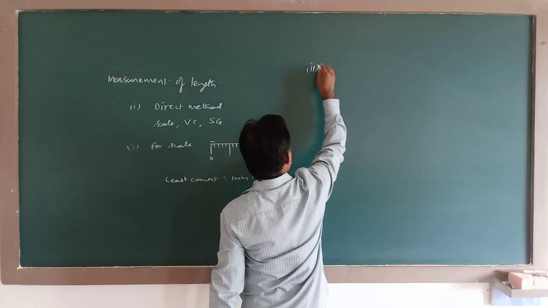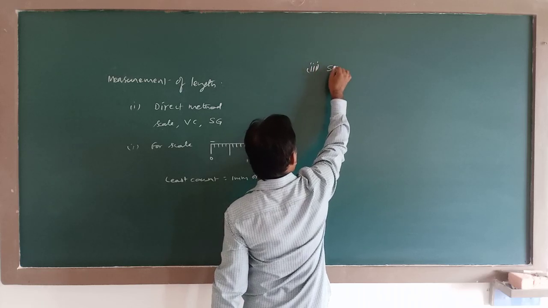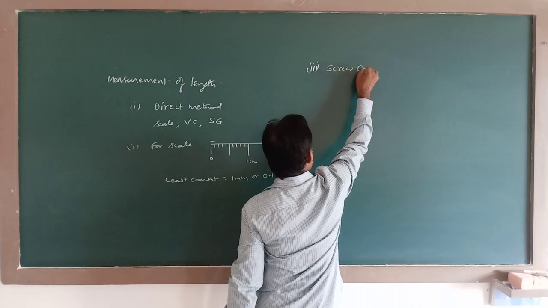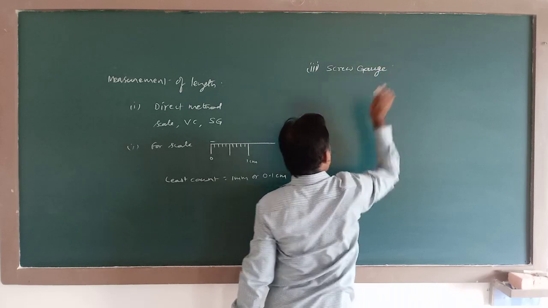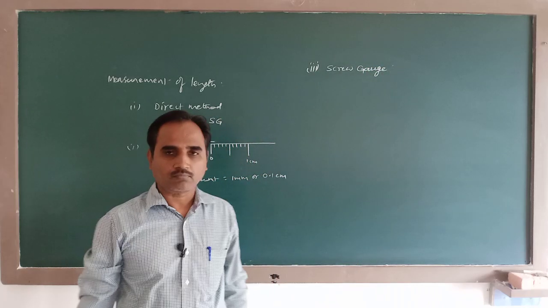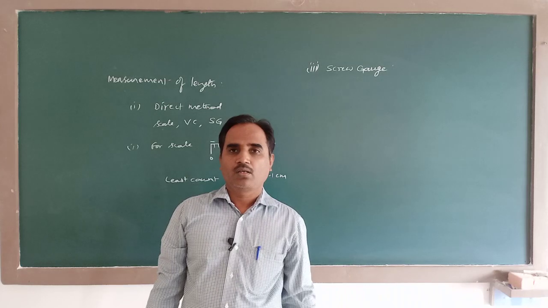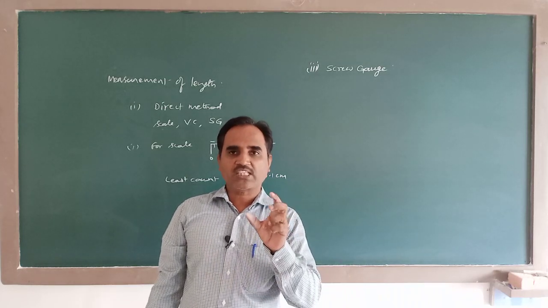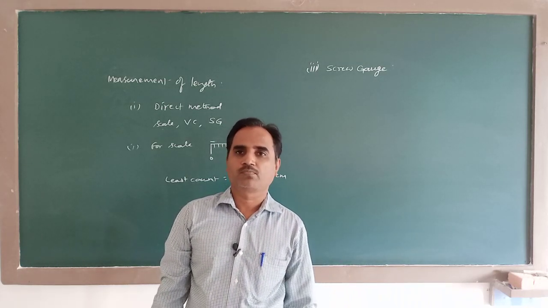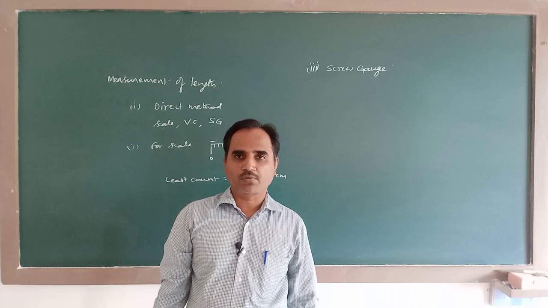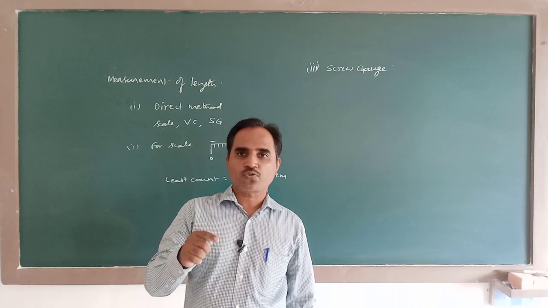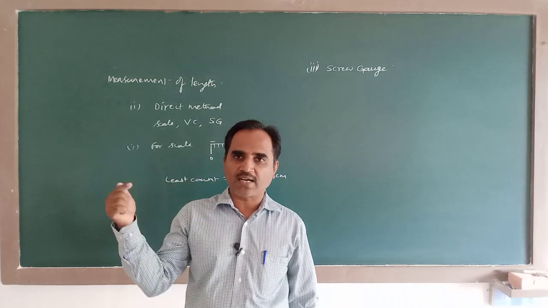the third instrument is the screw gauge. A screw gauge works on the principle of screw. What is the principle of screw? In any screw, rotational motion is converted into translational motion.